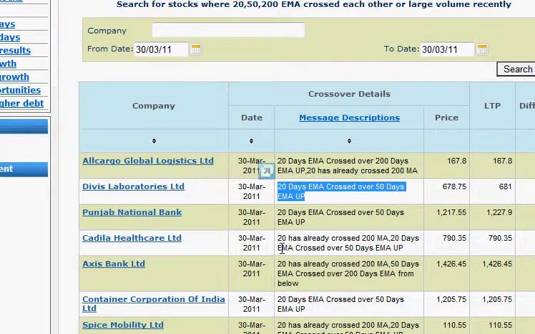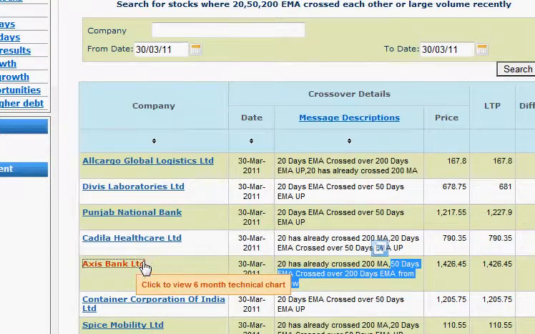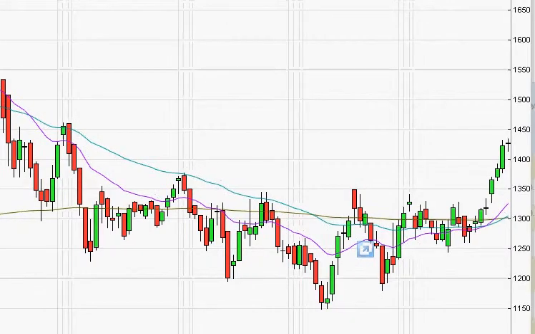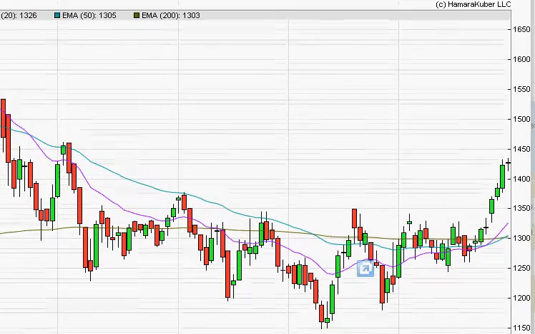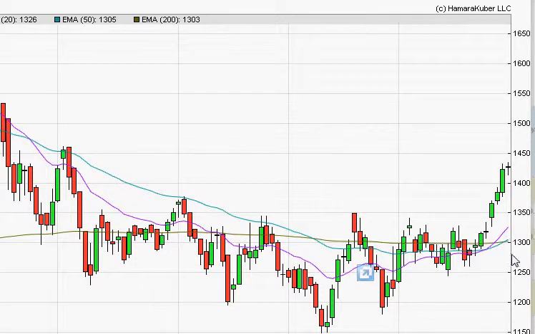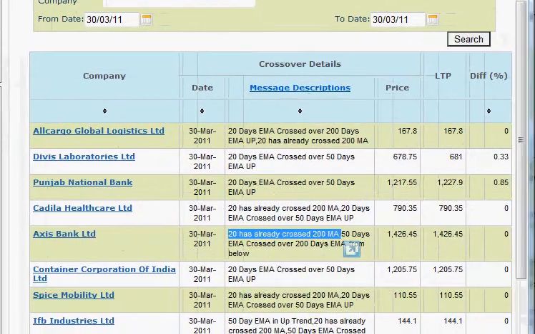Similarly, now the 50-day moving average cross. In this case, the 50-day EMA has crossed the 200-day EMA. If you see the example today, the green line has crossed the 200-day line, where green is the 50-day EMA crossing the 200-day EMA. What it was telling us is that the 20-day EMA is already in a positive zone, that's the first thing. The 20-day EMA has already crossed the 200-day EMA. This is additional information we have there.